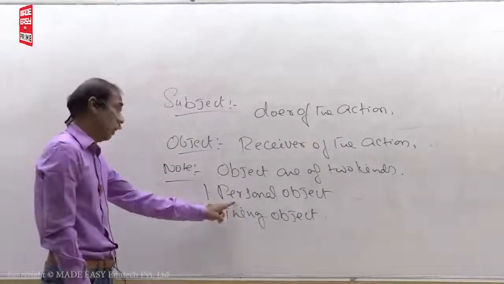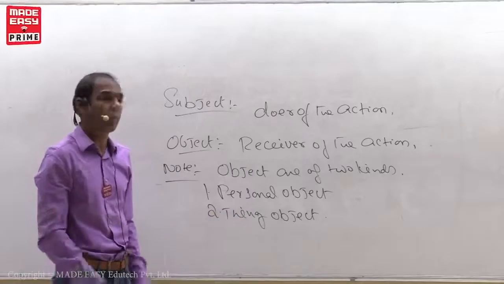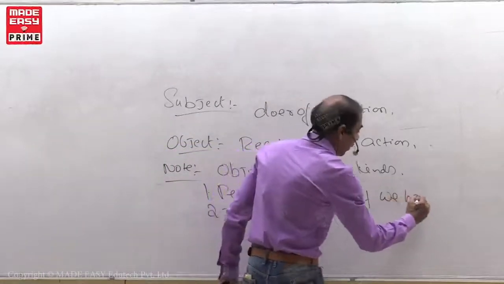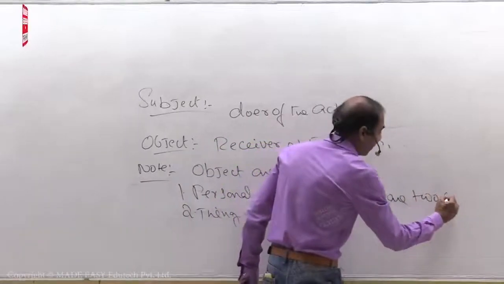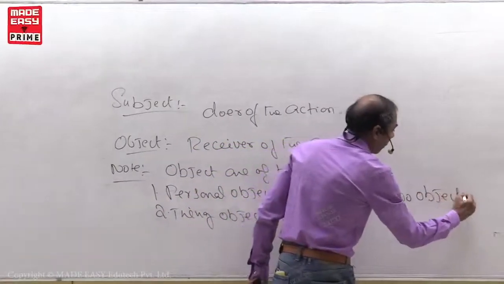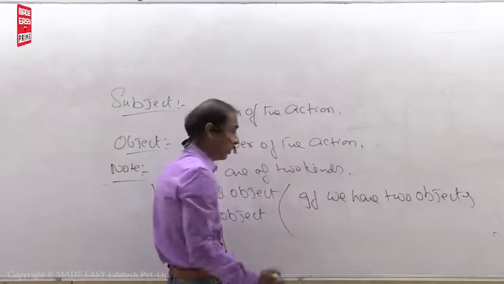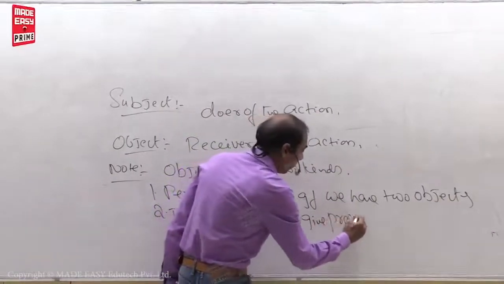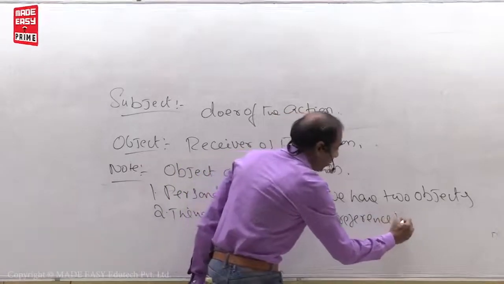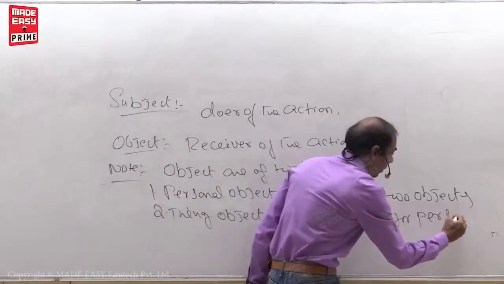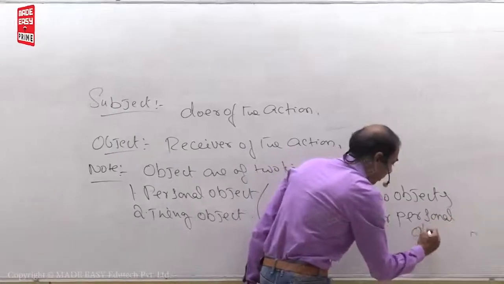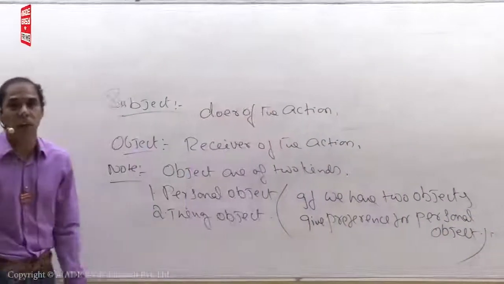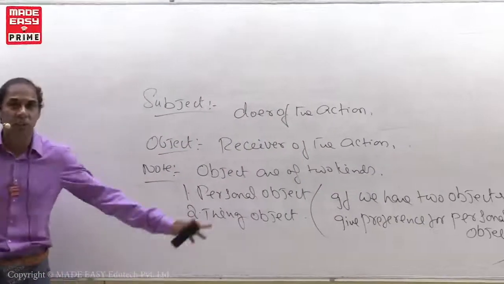Write in brackets: if we have two objects, give preference for personal object. What is all this? I'll explain.